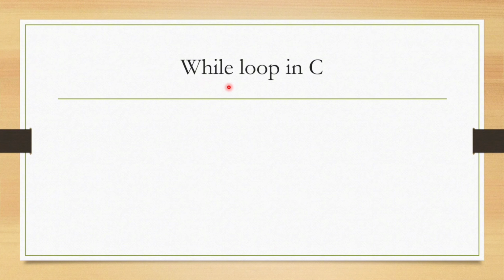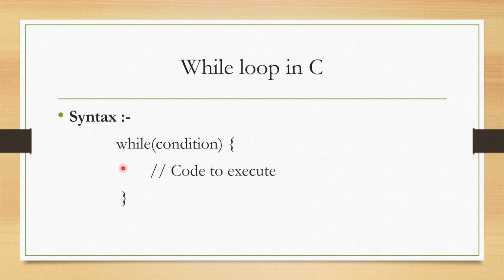We have the while loop in C. It is used when the number of iterations is not known in advance. It depends on the condition. Now let us understand its syntax. The syntax is while (condition) { code to be executed }. When this condition becomes true, then the code will be executed. When this condition becomes false, then the loop will get terminated.